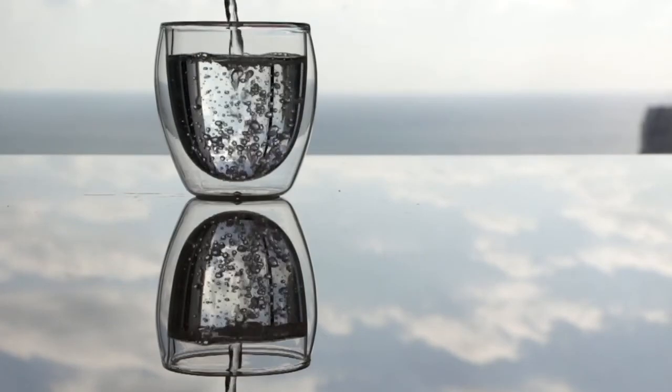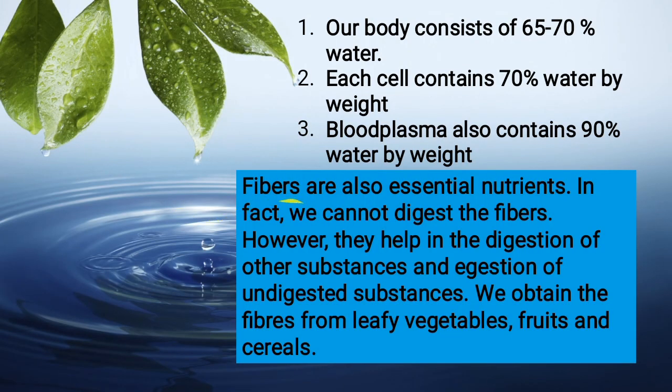Then we come to the next part, fibers. Fibers are also essential nutrients, but the fact is we cannot digest fibers. So what is the use of fibers then? They help in the digestion of other substances and the removal of undigested substances. Fibers are very important for the formation of stools in the body, and they help in the process of excretion. We obtain fibers from leafy vegetables, fruits and cereals.